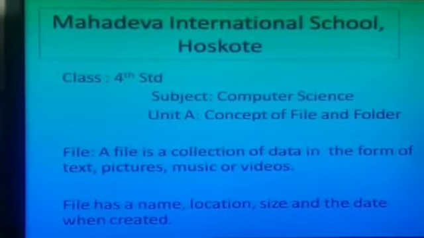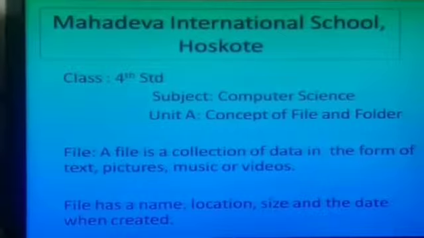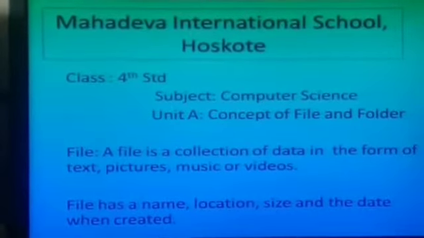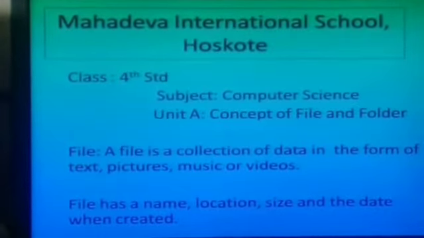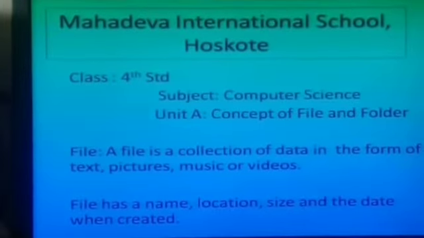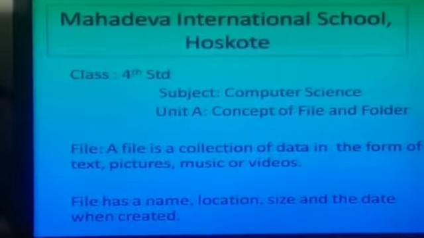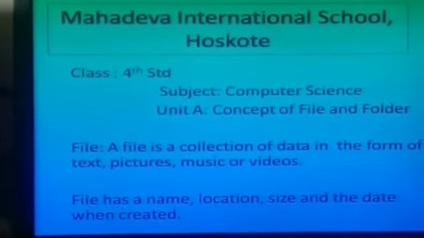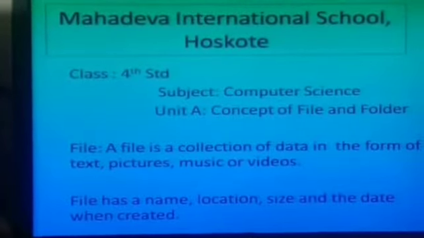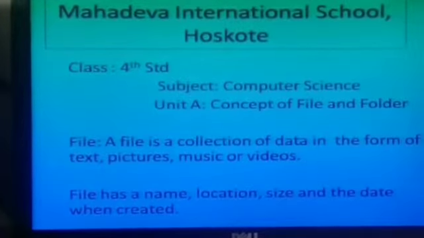In computer we store the data, text or pictures, music or videos. This is nothing but a file. A file is a collection of data in the form of text, pictures, music or videos.